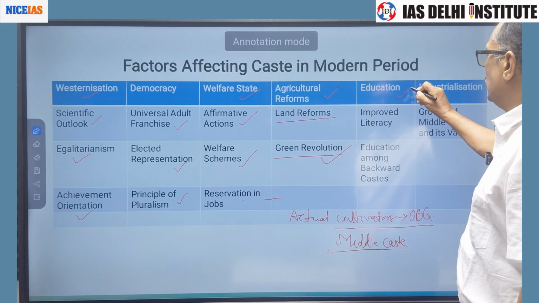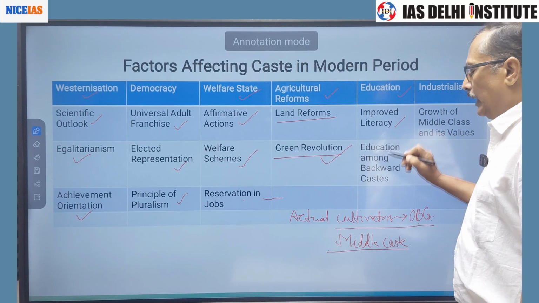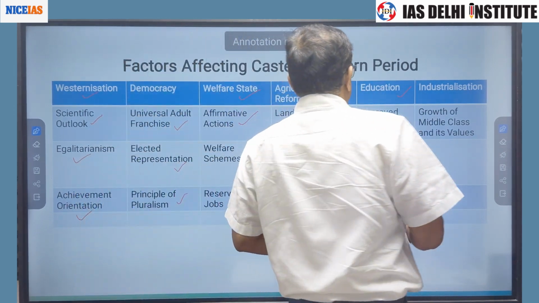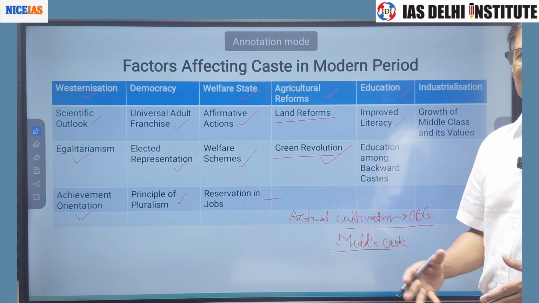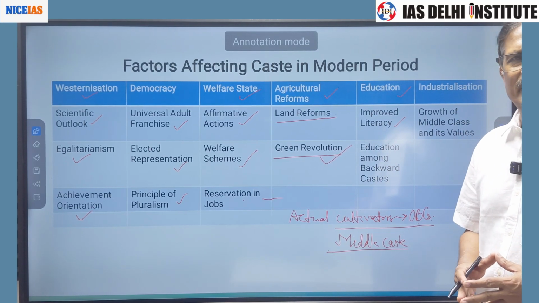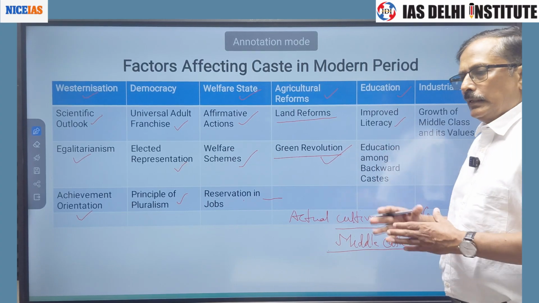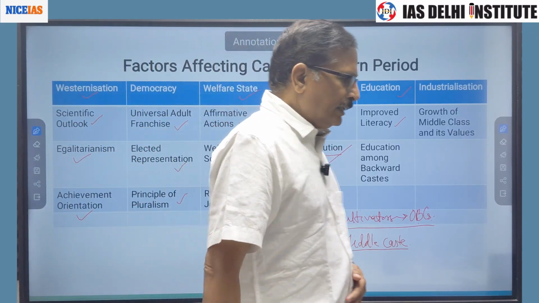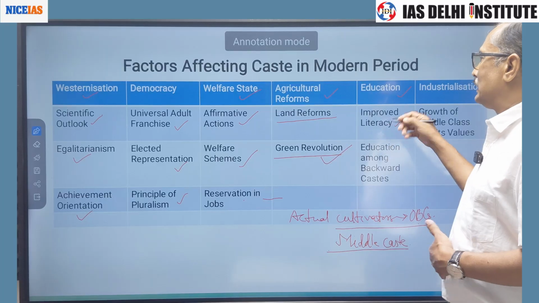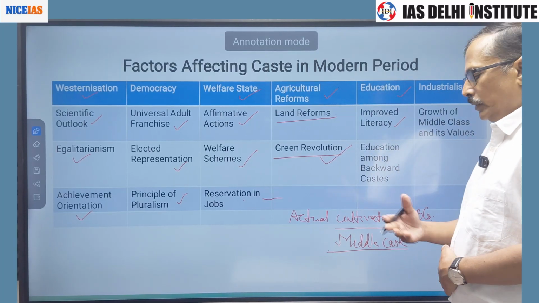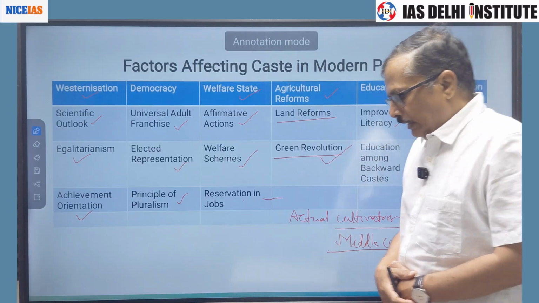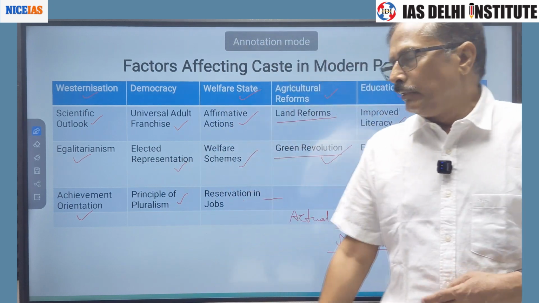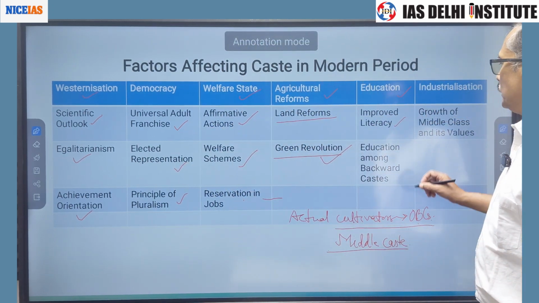Then we have education. We had a mass literacy program in India, and due to it, the literacy rate improved. At the time of independence, only 20% of Indians were educated. Gradually the educational status of Indian society improved. Today around 80% of people are said to be educated in India. Definitely the government agency's definition and the international agency's definition of literacy are different, but we are not going into that controversy.